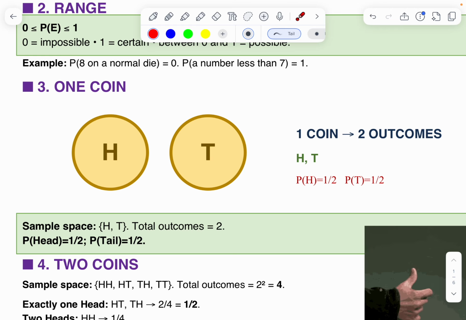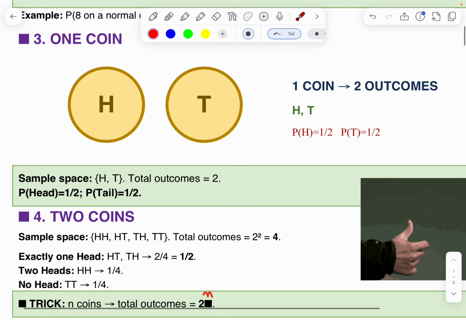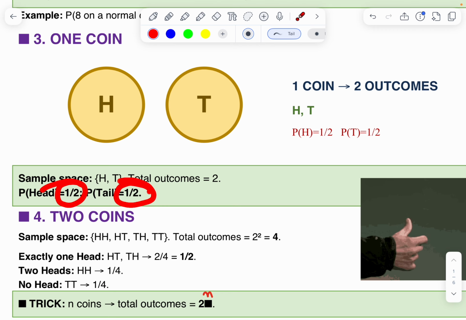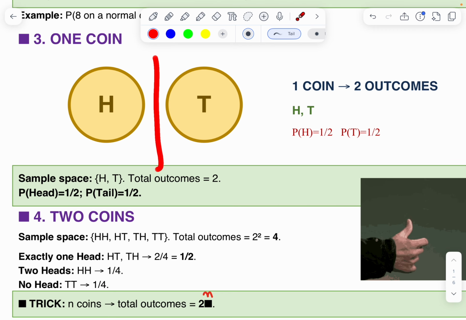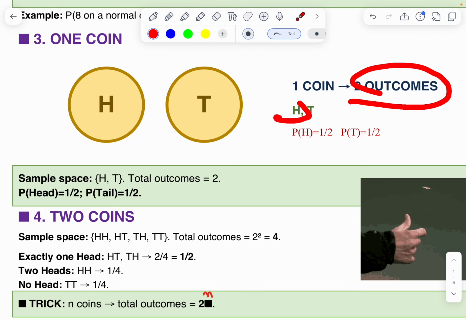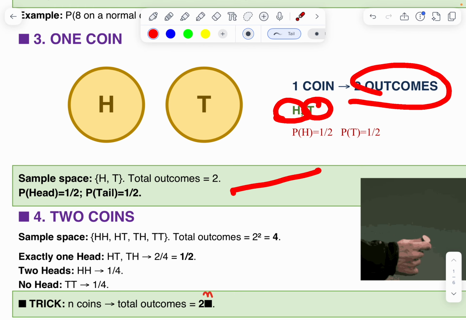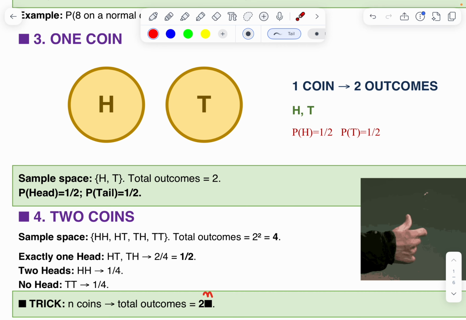If you want tail, then the possibility is 1 by 2. Total outcomes 2, head 1 by 2, tail 1 by 2. Why? Because we have total outcomes head and tail, that is 2, but here we want only one head, 1 by 2. Suppose we want only tail, 1 by 2.